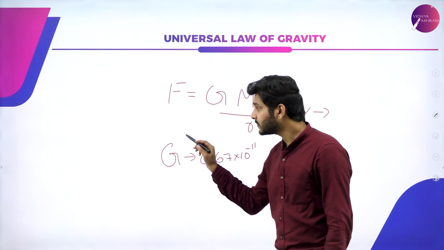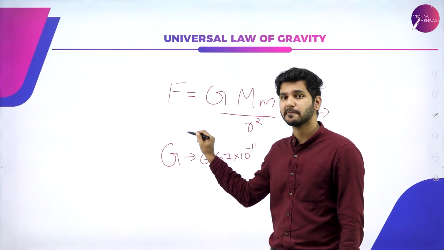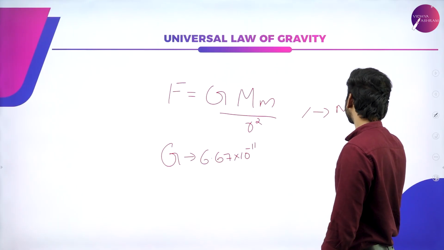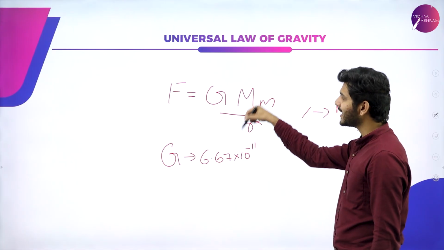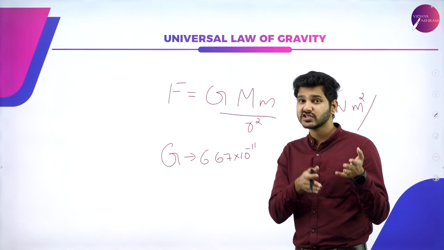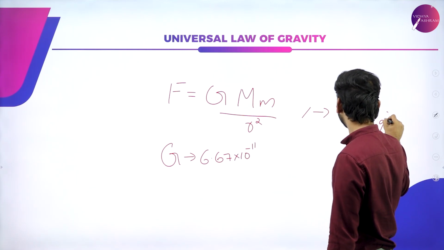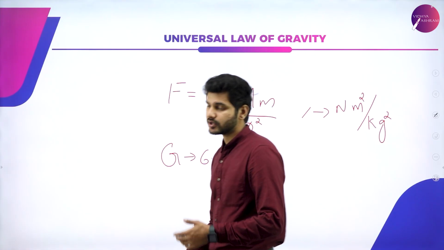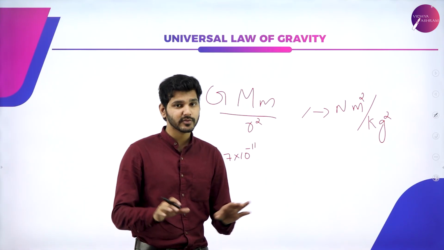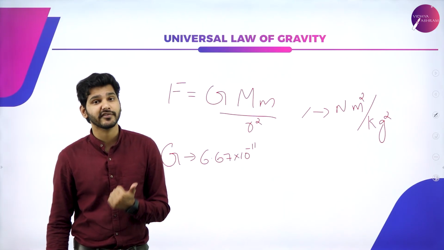So the SI unit will be F r square divided by m m. F r square is nothing but Newton meter square divided by m m. m m is nothing but mass into mass, that is kg into kg, kg square. So you can write it as Newton meter square per kg square or Newton meter square kg square inverse. That will be the SI unit. Dimensional formula you can calculate on your own. So that is all about the universal law of gravitation.